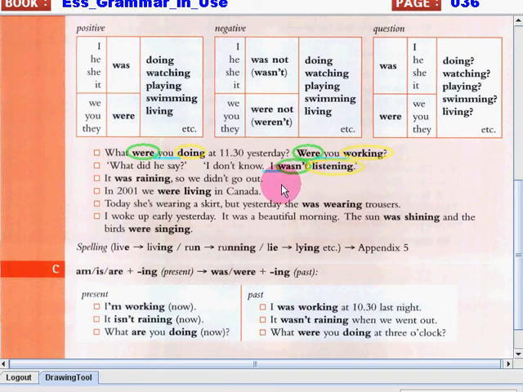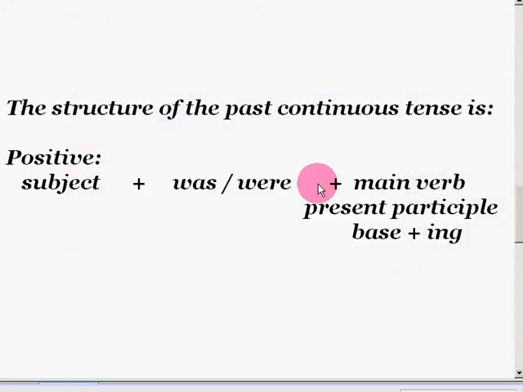Next, it was raining, so we didn't go out. What is the sentence? Okay, students, this is a positive sentence. How do we make a positive sentence? If we have a positive sentence, then we can see first the subject and then our be verb in the past tense was and were followed by the present participle of the verb.